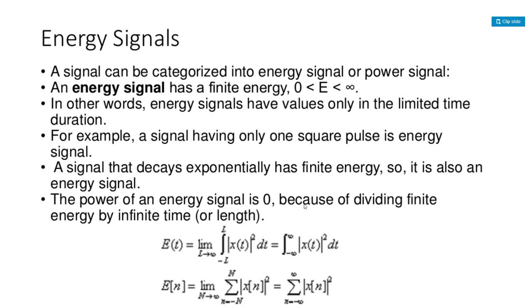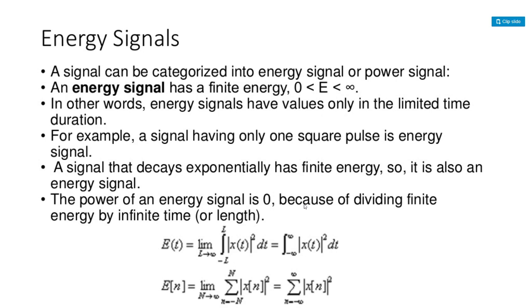So limit n tends to infinity, n from minus N to capital N, sigma of x of n square, n equals minus infinity to plus infinity.